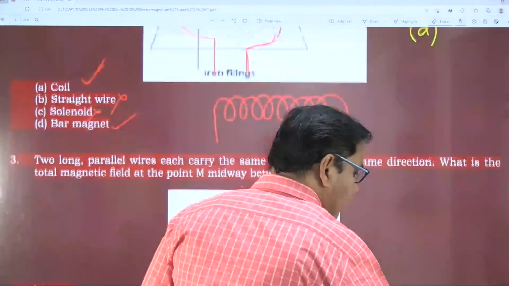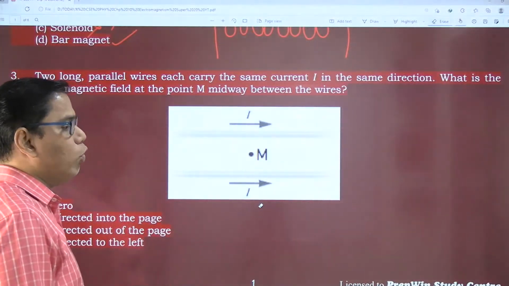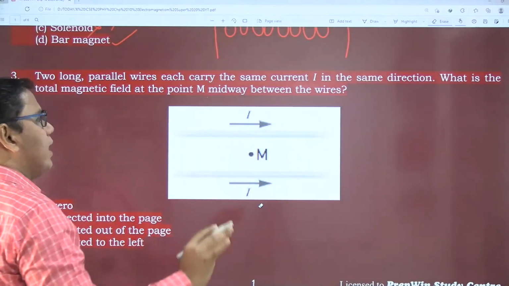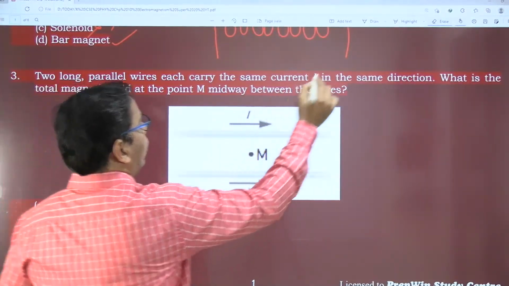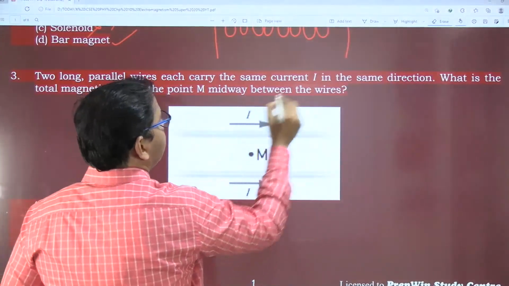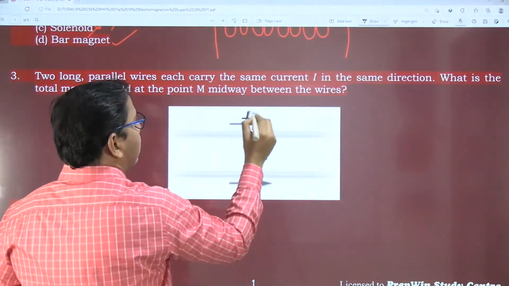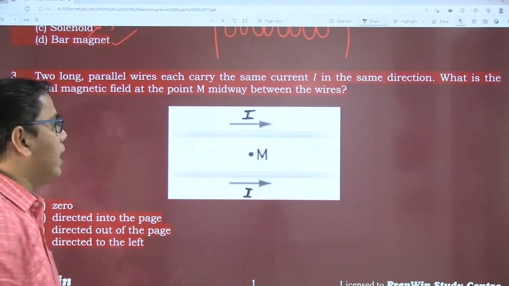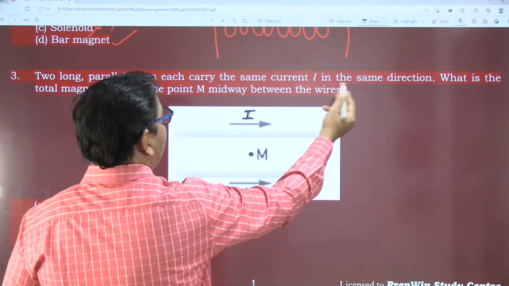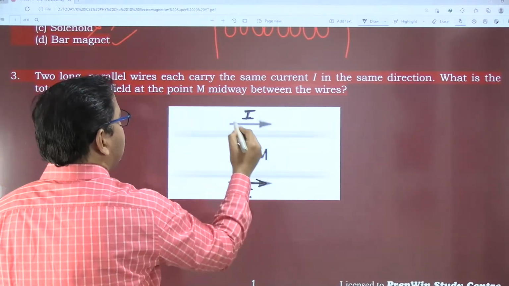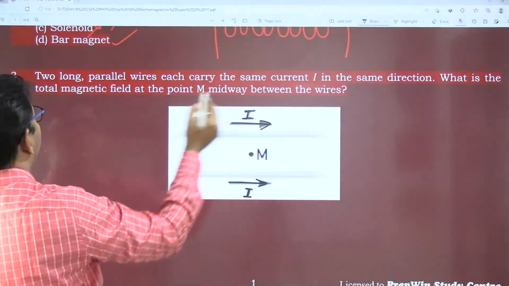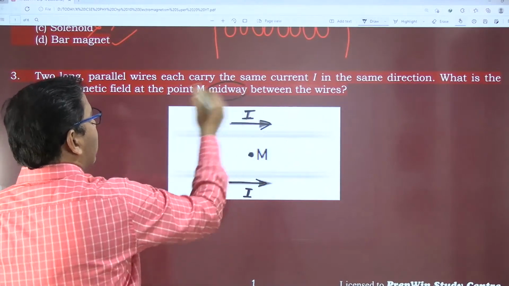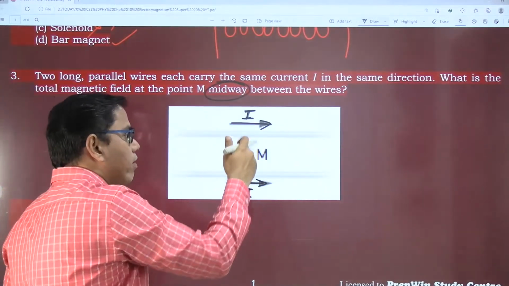Fine, let us continue. Here we have two parallel wires. This is wire 1 and this is wire 2, carrying the same current. Current is I. Whatever current is carried by the first wire, the same magnitude of current is carried by the other wire also, in the same direction. Everything is the same. What is the total magnetic field at point M? And what is M? M is a midpoint, midway between these.